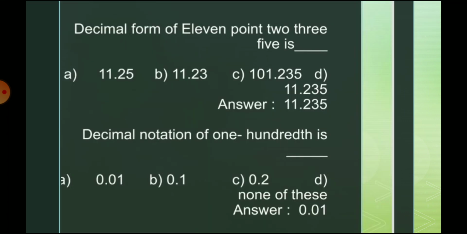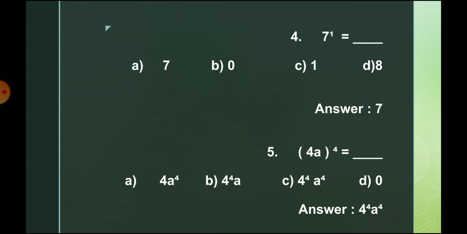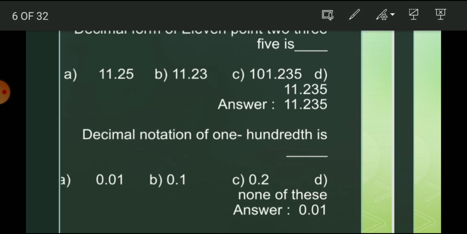See the second question: the decimal form of 11.235 is... You can tell the answer without seeing the options. 11.235, so this is the answer.